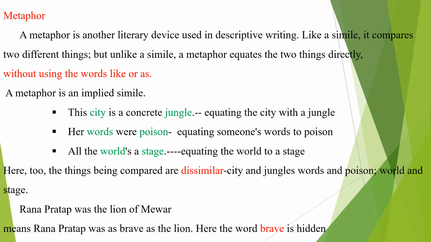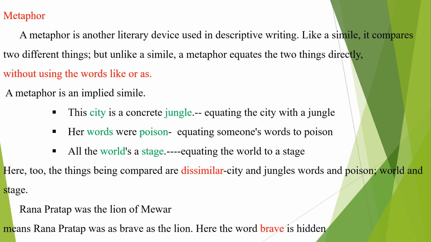Let's learn what a metaphor is. A metaphor, like a simile, also compares two different things, but it doesn't use words like or as. We compare things without the words like or as. Metaphor is an implied simile.